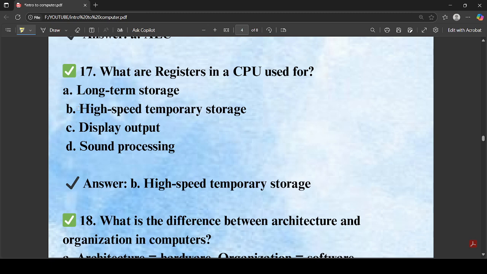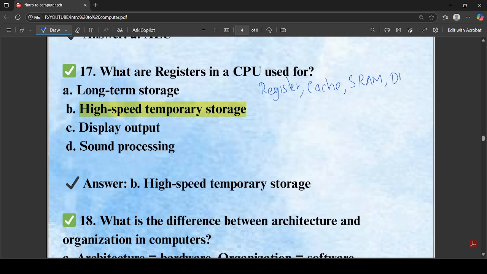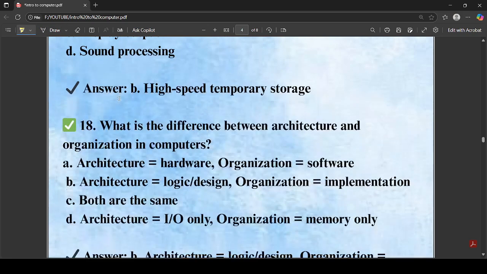What are the registers in a CPU used for? They are the high speed temporary storage. So the fastest storage in a computer is the register. Then after that comes cache. After cache we have SRAM, then we have DRAM. Then only the secondary storage comes. So the fastest is register. If the question asks for the second fastest, then we have cache. I hope you guys are clear with this question. So let's move to the another question.